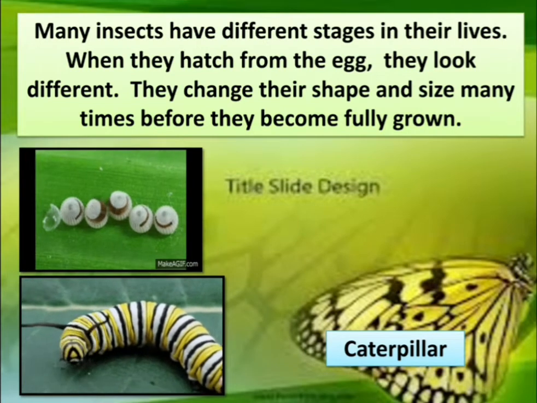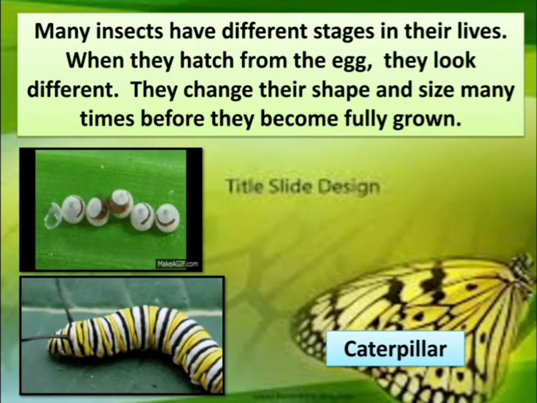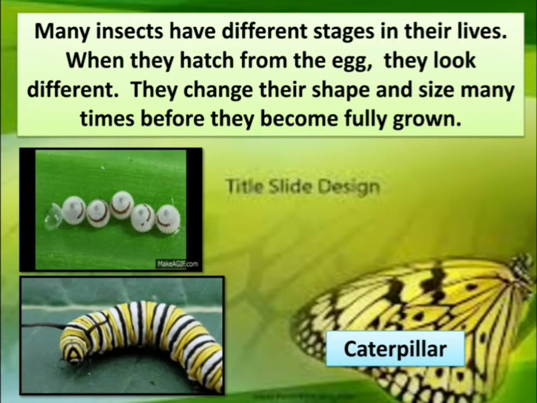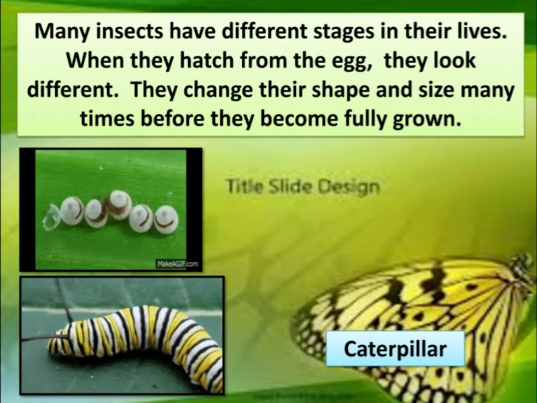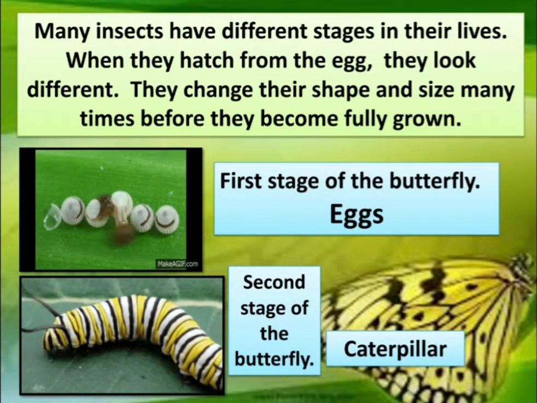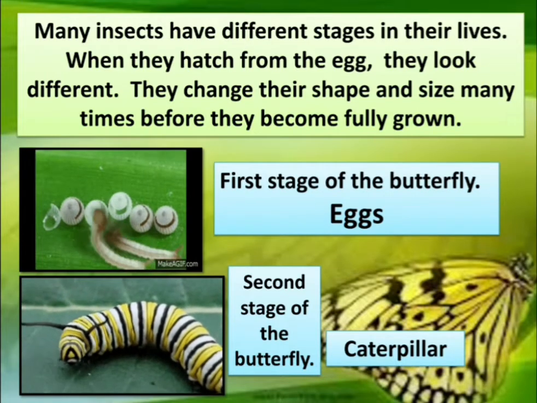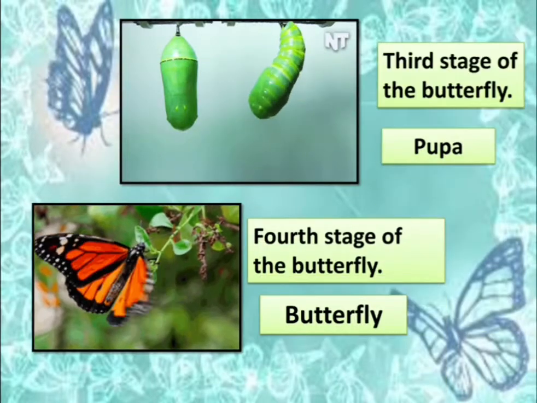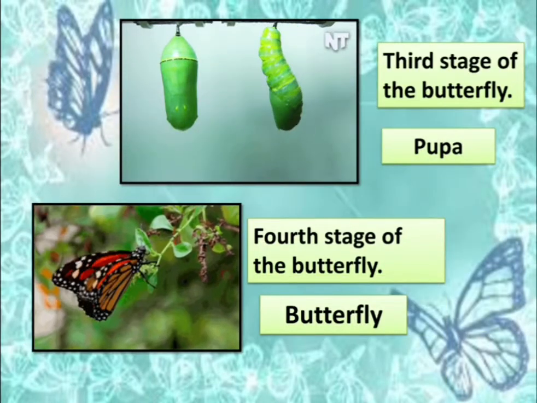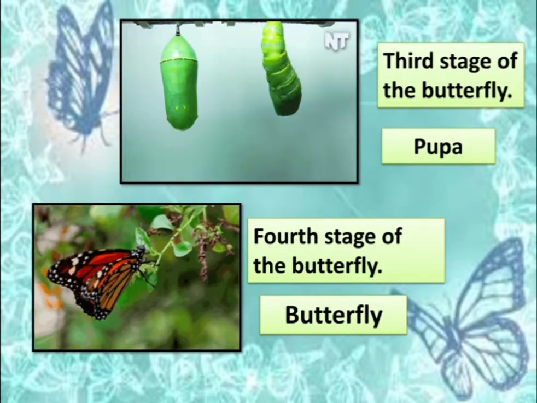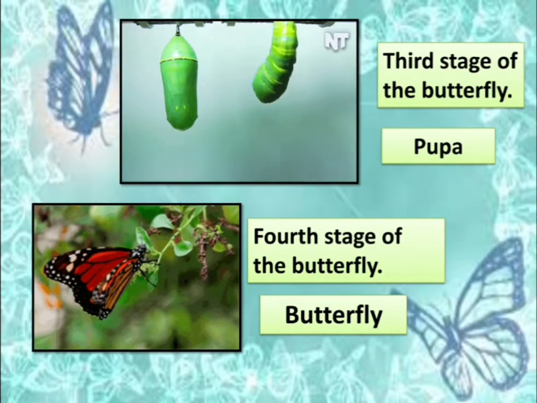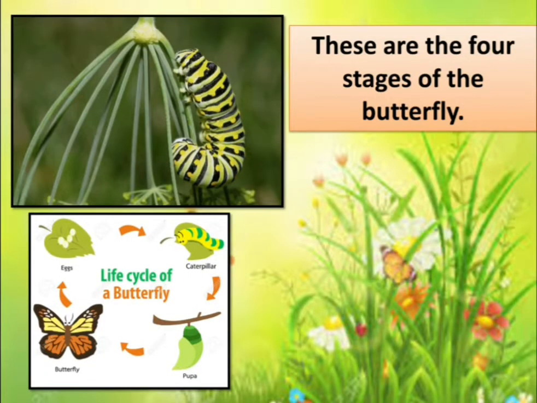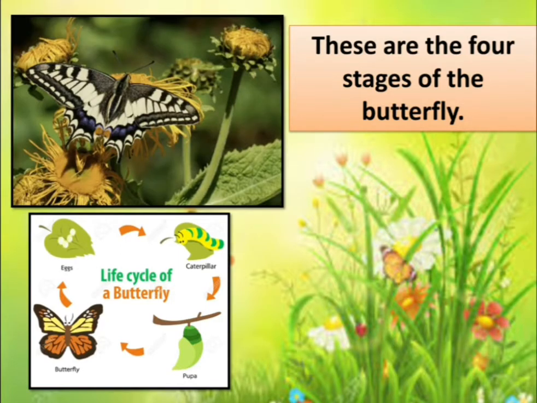Many insects have different stages in their lives. When they hatch from eggs, they look different. They change their shape and size many times before they become fully grown. The first stage of the butterfly is egg. The second stage is caterpillar. The third stage is pupa. And the last, fourth, adult stage of the butterfly is butterfly. These are the 4 stages of the butterfly, and this is the life cycle of the butterfly.